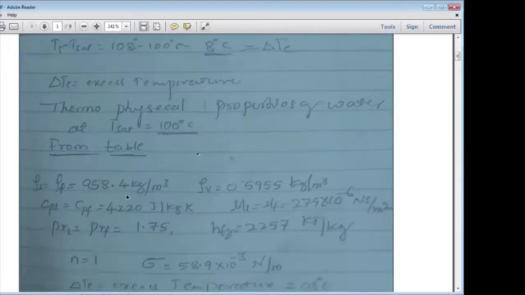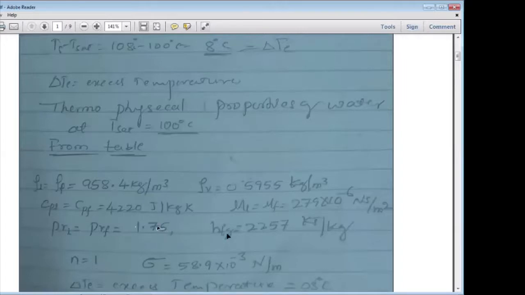Then the Prandtl number, also available in the data handbook, at the saturation temperature of 100 degrees Celsius, P r L or P r f, is equal to 1.75.